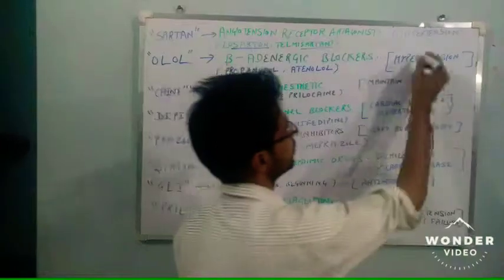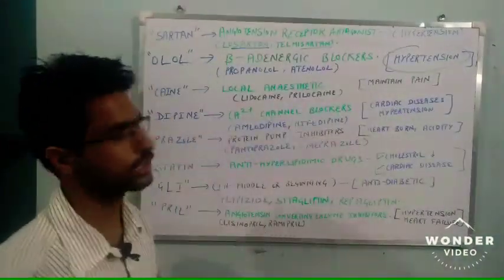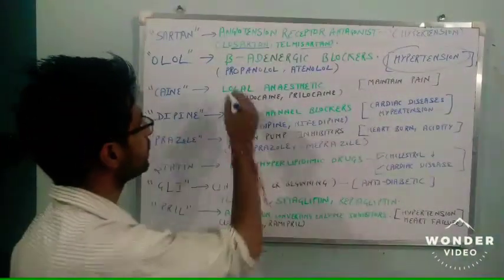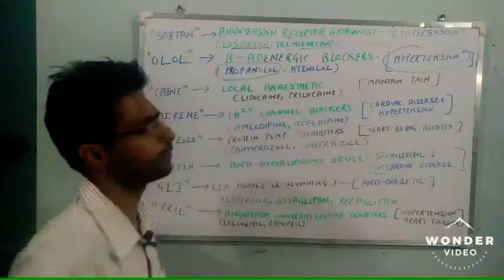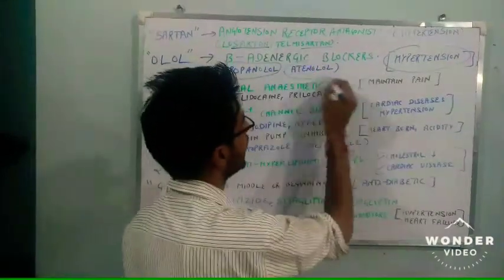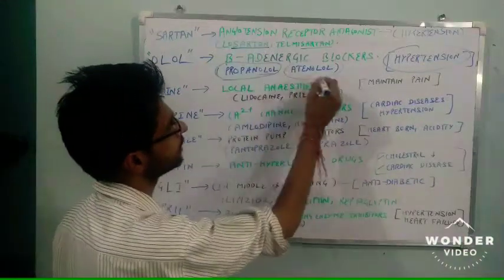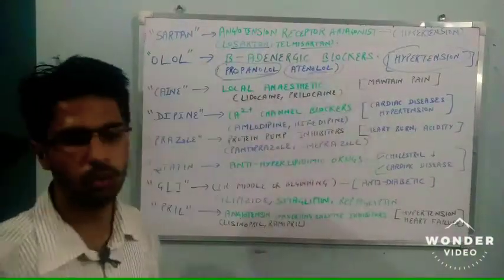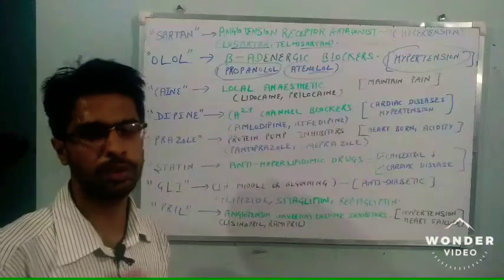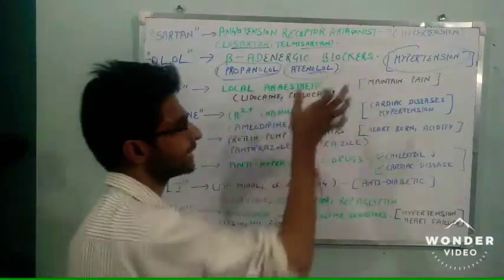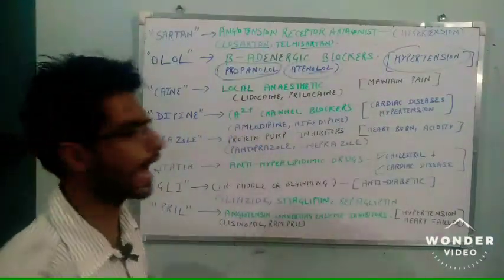The most commonly asked drugs are propranolol and atenolol, and you see the same thing, that they end with the suffix olol. Propranolol, atenolol, many drugs are available.